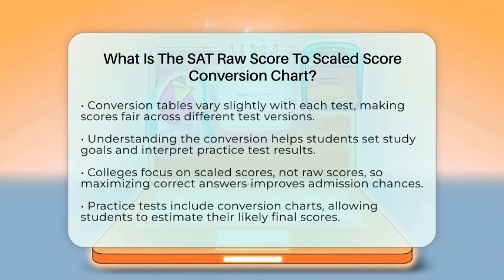In summary, the SAT raw score to scaled score conversion chart is a tool that turns your number of correct answers into a standardized score. It accounts for differences in test difficulty to make sure scores are fair and comparable. When preparing for the SAT, understanding this conversion helps you set realistic goals and interpret your practice results accurately.